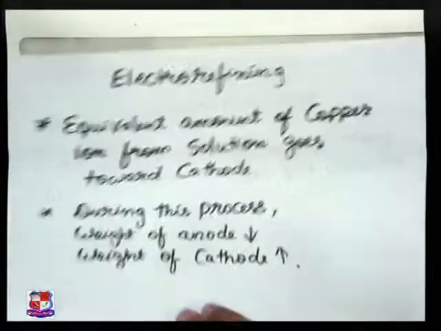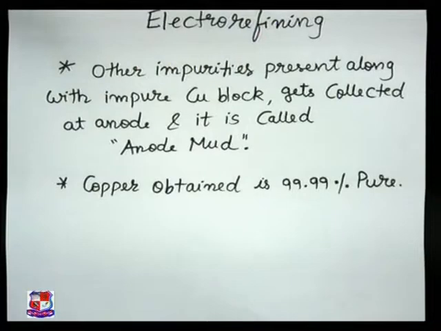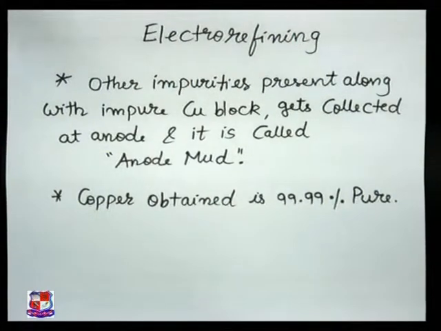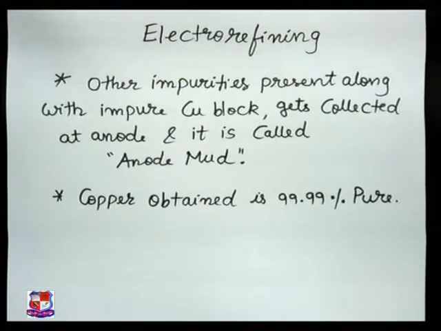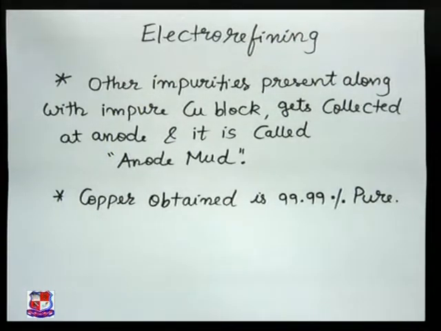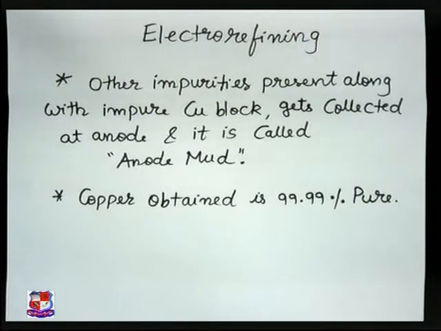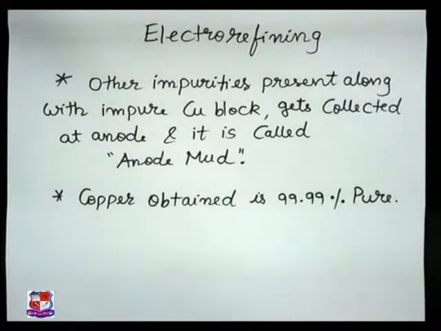Then we can see here the electro refining process. Basically, copper obtained by this process is highly pure. So this process is very successful because we are getting 99.9% pure copper by this.